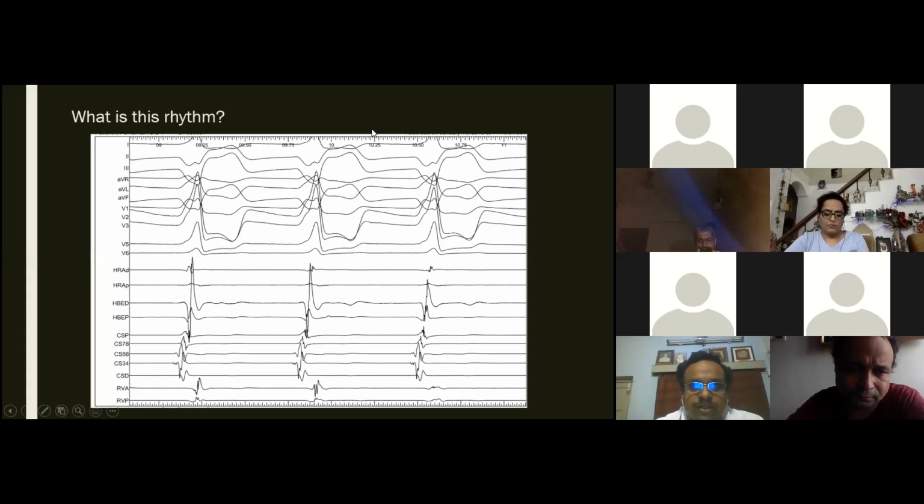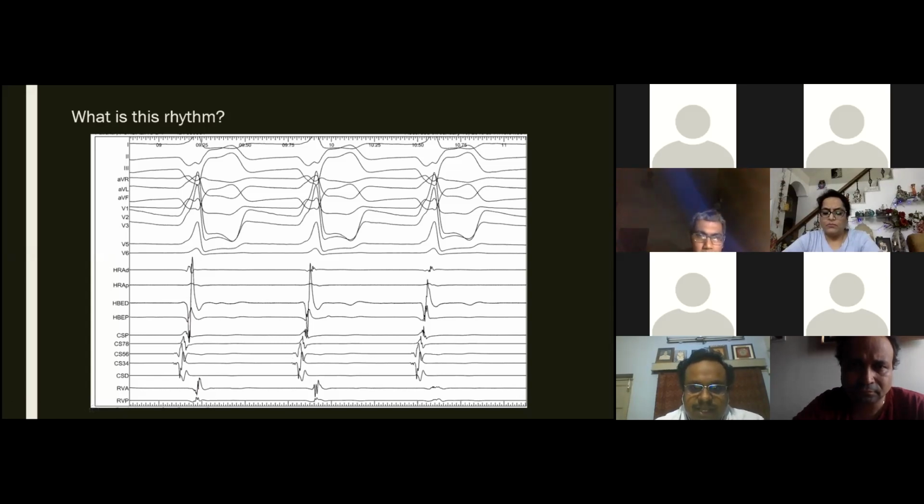So the question is, what is this rhythm basically? This is the intracardiac recording of that rhythm. It starts with a sharp signal which is earliest in CS34, and the morphology is almost like a fully pre-excited rhythm. High RA was late also, which means it is not a sinus rhythm. It is some rhythm probably arising from the area near CS34, and it has a sharp signal.